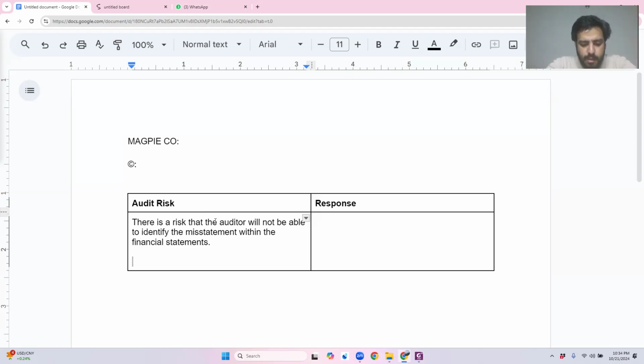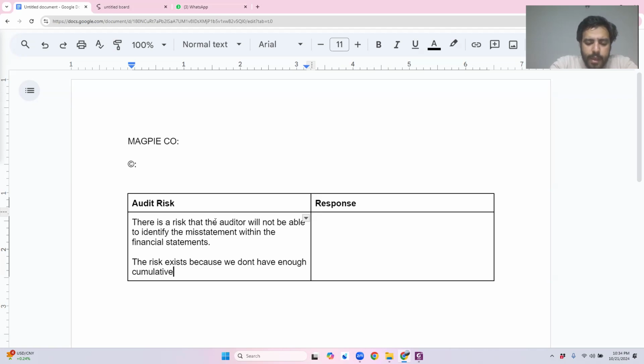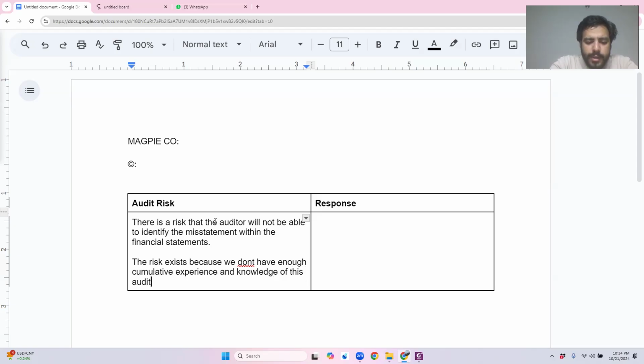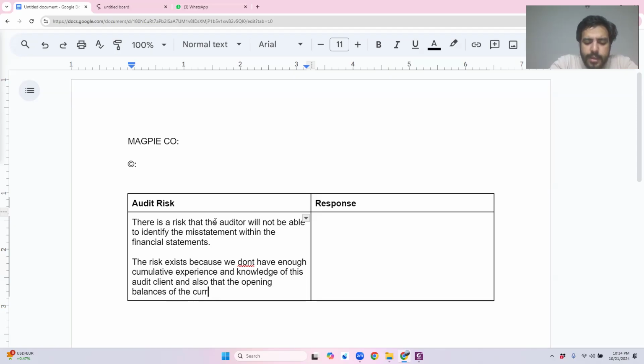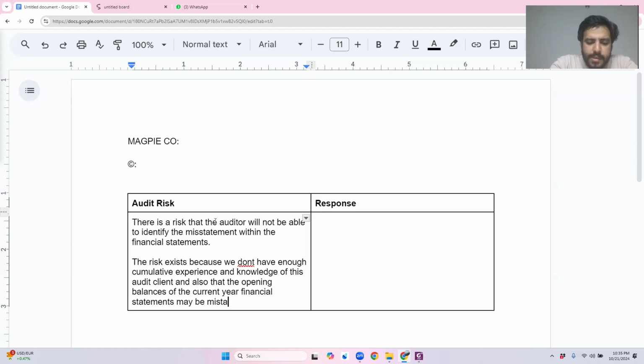You will have to give 2 points. Yes, it is better to write down both points. Okay. Cool. You will only gain 1 mark for it, but write down both points. The risk exists because we don't have enough cumulative experience and knowledge of this audit client, and also that the opening balances of the current year financial statements may be misstated.